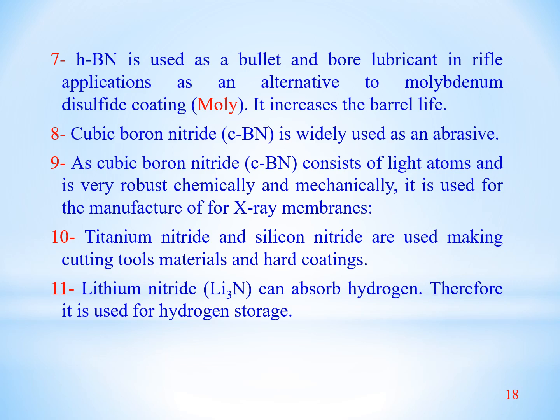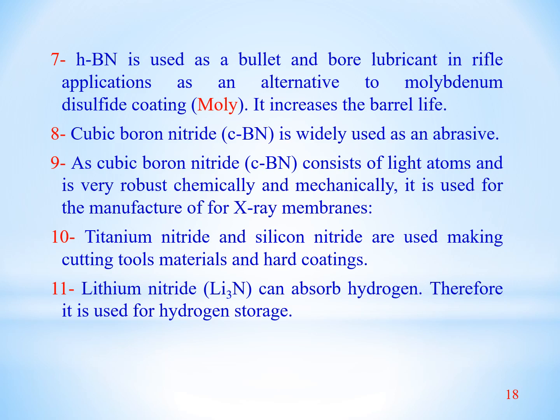Cubic boron nitride consists of light atoms and is very robust chemically and mechanically. It is one of the popular materials for X-ray membranes. It means that it is used for X-ray membrane production.